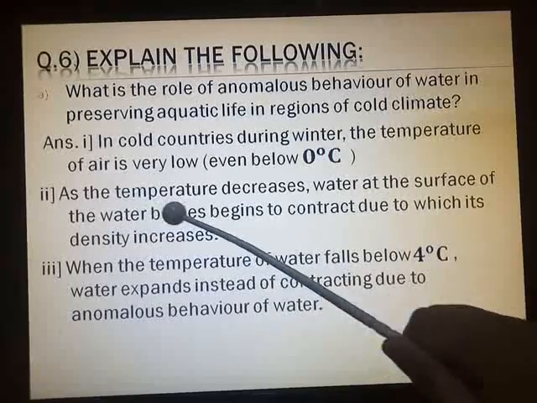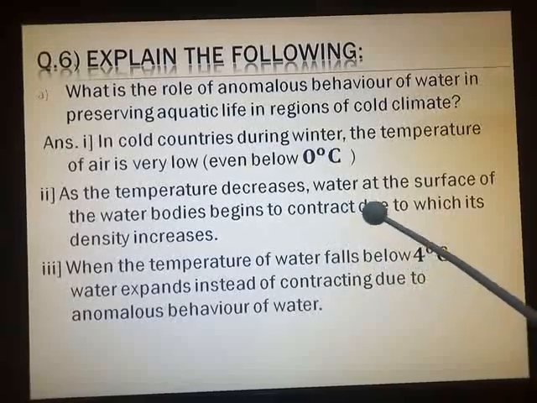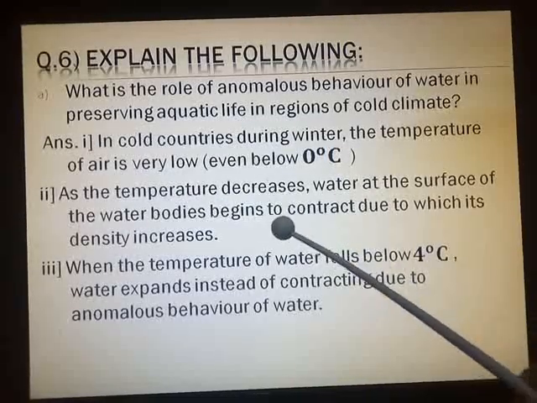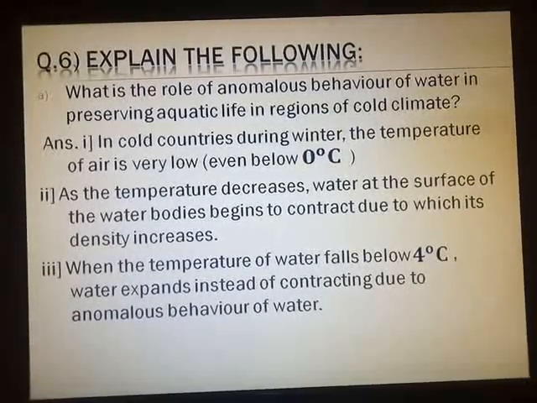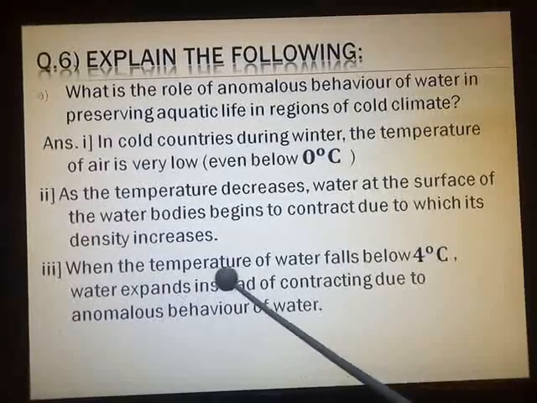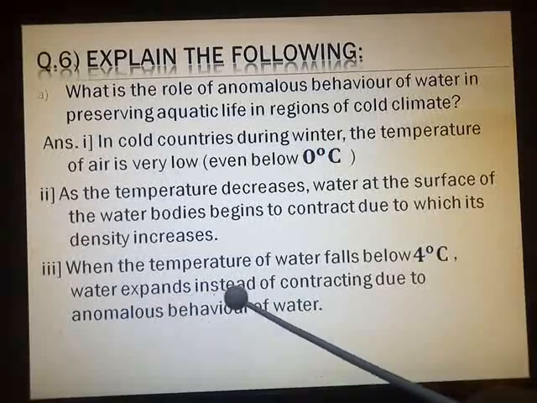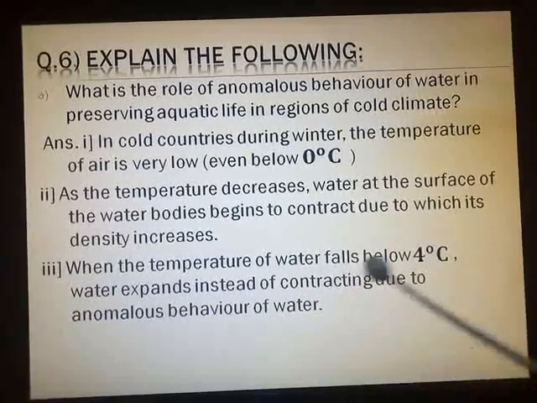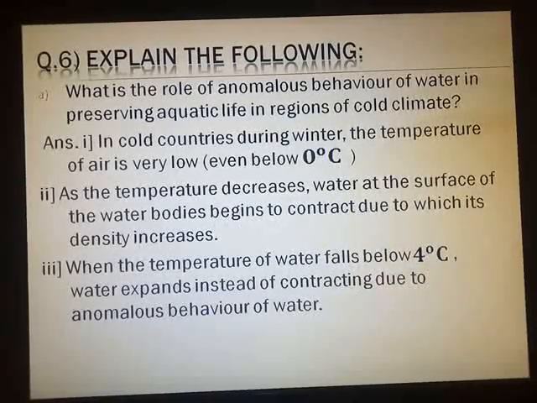The next point shows that as the temperature decreases, water at the surface of water bodies begins to contract, due to which its density increases. In short, jot down the points: temperature decreases, water contracts, density increases. Then you can elaborate the points when you write in your notebook. Third point, when the temperature of water falls below 4 degrees Celsius, water expands instead of contracting due to anomalous behavior of water. This point is very important, as well as the temperatures. Mentioning the temperatures is very important.